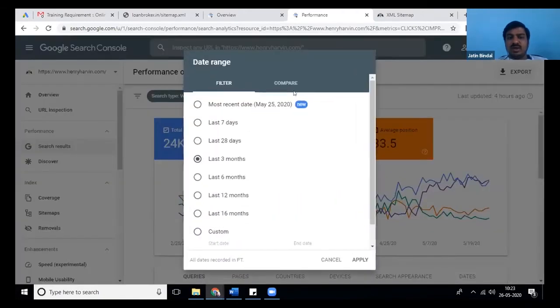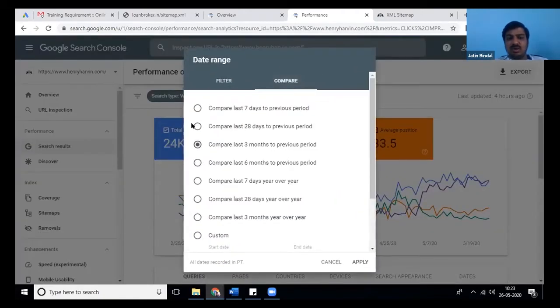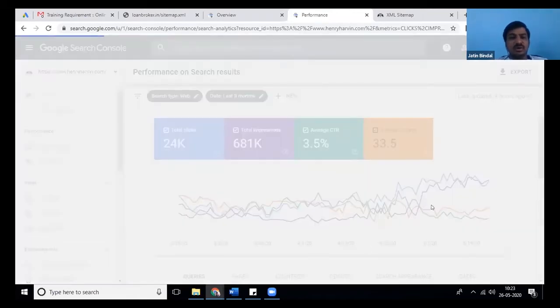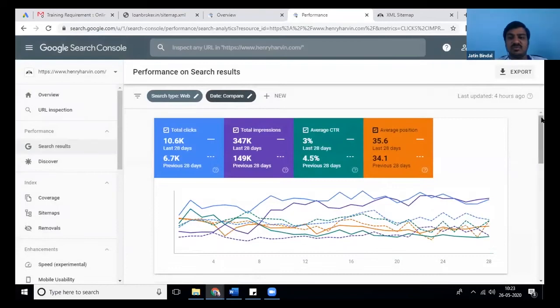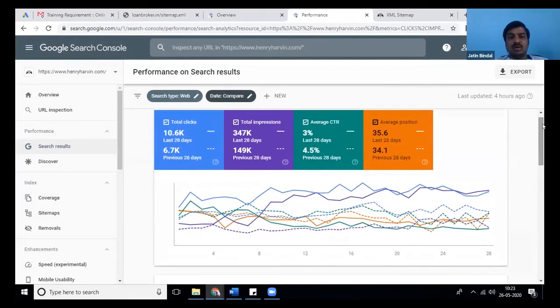Okay, why a comparison report? To tell you how things improve if you do it correctly. If you are not doing it correctly, then you have to suffer also. Look at just the number of clicks. Previously, we were getting 6.7 thousand clicks. Now, in the last 28 days, we are getting 10,600 clicks.